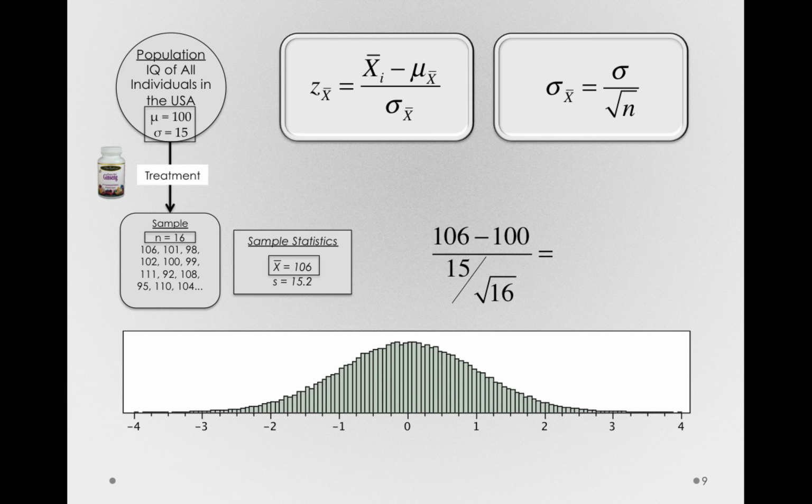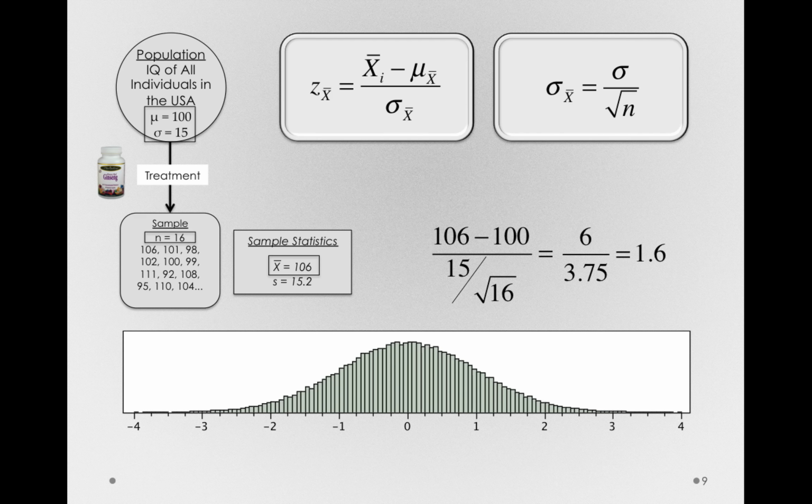I'll take our sample mean, 106, minus the mean of the sampling distribution of sample means, which in this case is going to be 100. Remember, the sampling distribution of sample means always has the population mean. And to find out how far in standardized units our 6-point difference is, we'll divide that by the standard deviation of the sampling distribution of sample means. In this case, 15, the population standard deviation, divided by the square root of the sample size. If we do this, we'll get a z-score for our sample mean that's equal to 1.6.